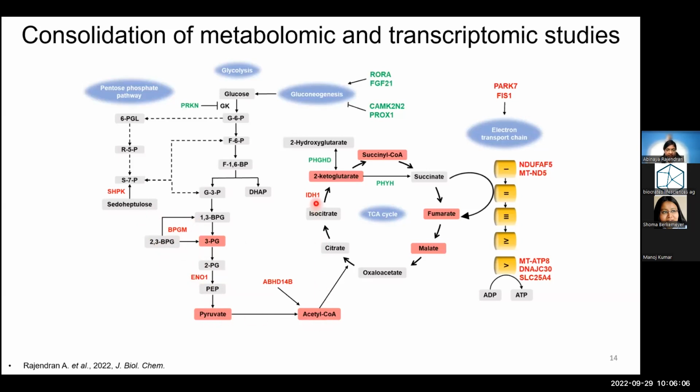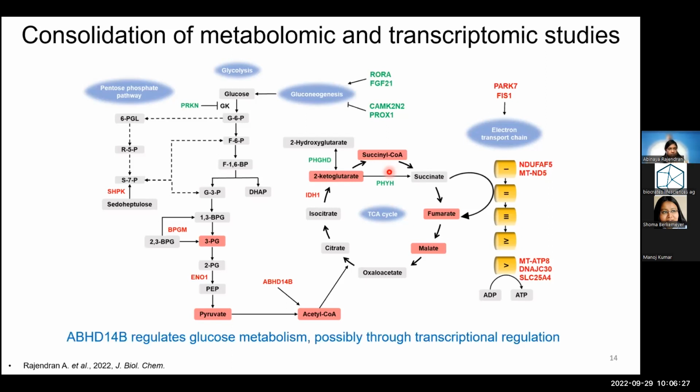And even in the TCA cycle, you see that the isocitrate dehydrogenase 1 is significantly downregulated, and concomitantly, you see that there is a decrease in the levels of 2-ketoglutarate and succinyl-CoA. This correlation was very nice to see, but you need validation to bridge the gap. So all that we can say from these two experiments is that ABHD14B regulates glucose metabolism, which is possibly through transcription regulation. So you need additional studies to answer this.